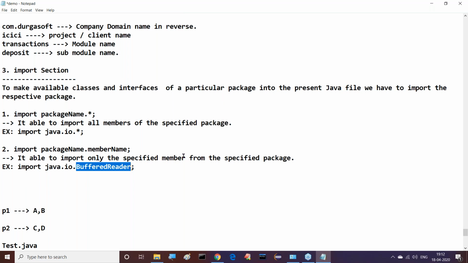Jagadish, understood what exactly the point I said to you now? Jagadish, Balneni, have you understood it? Right, sir. If you require only one class from the package, just import that one only. It is not required to import the others. Import java.io.BufferedReader means only BufferedReader will be imported. Java.io contains a number of classes, but the other classes are not required. Only that will be imported if you use this syntax.